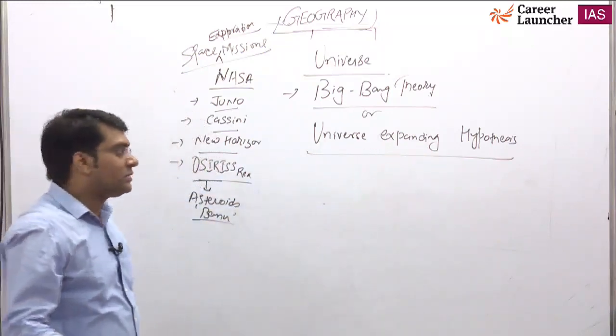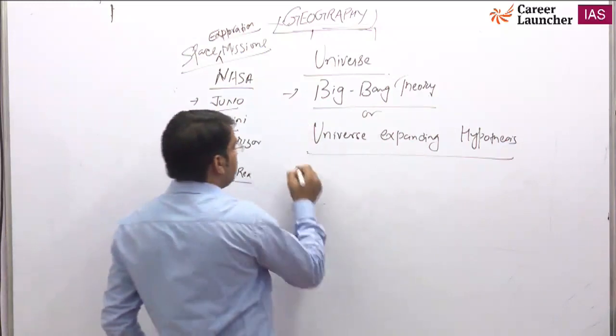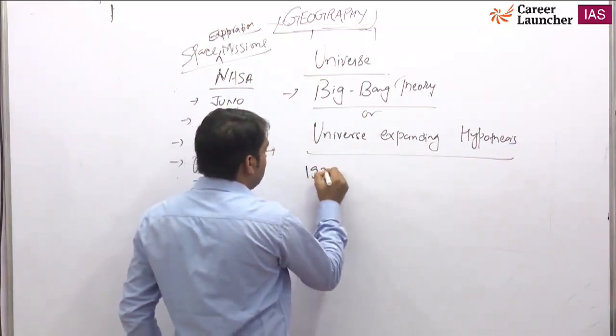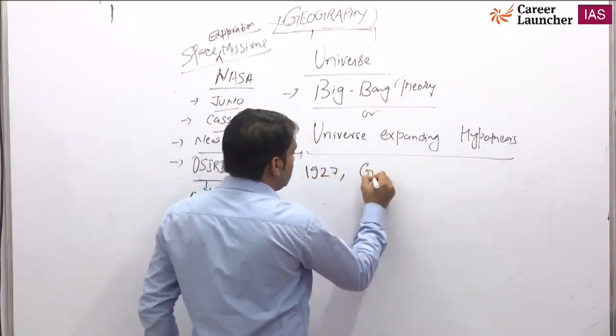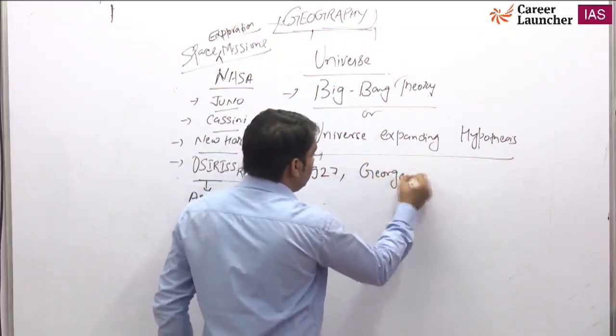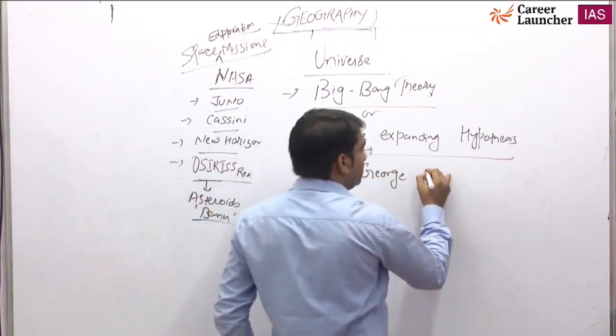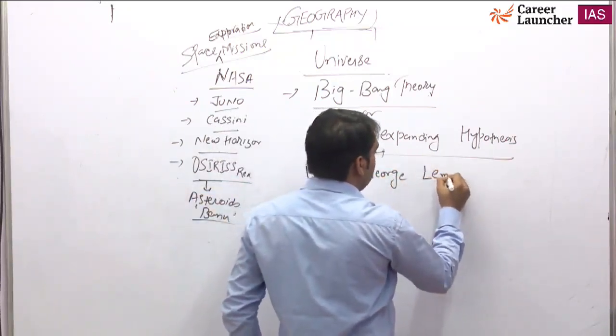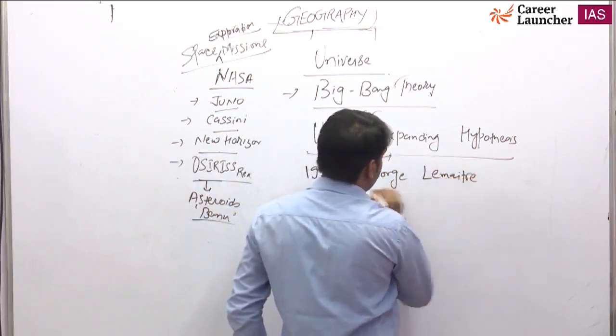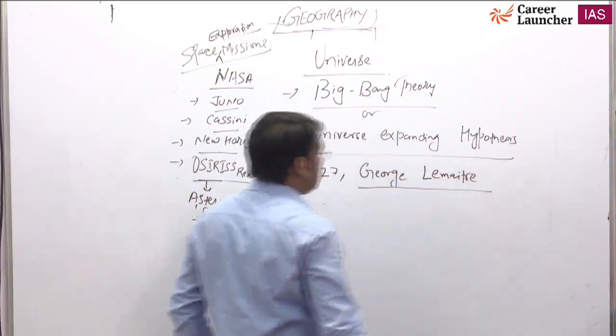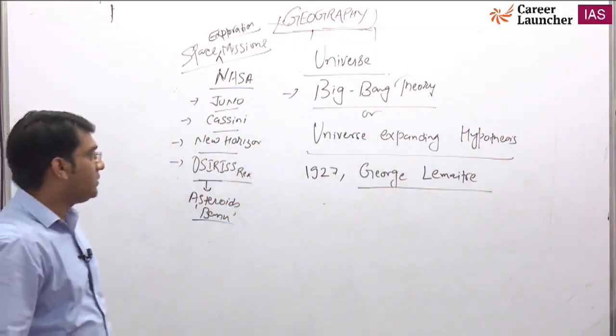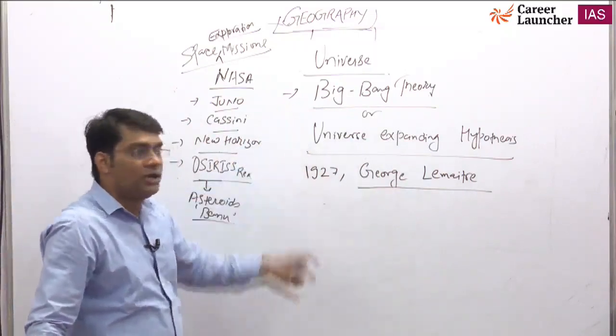The scientist behind this theory, in 1927, was George Lemaitre. The name is very hard to pronounce, but George Lemaitre was the person who gave the Big Bang theory.